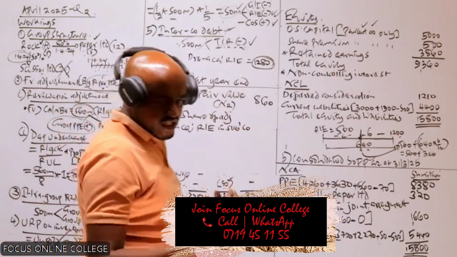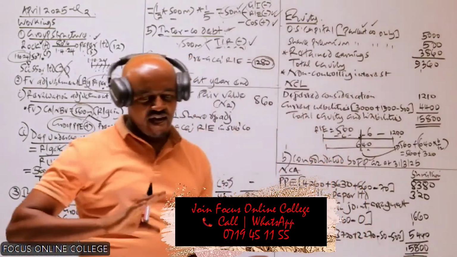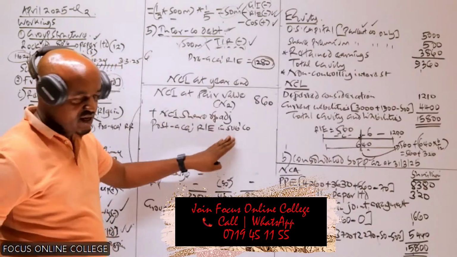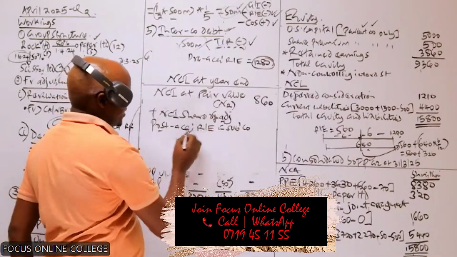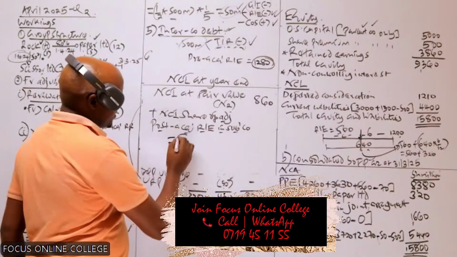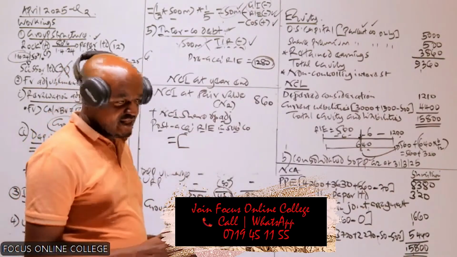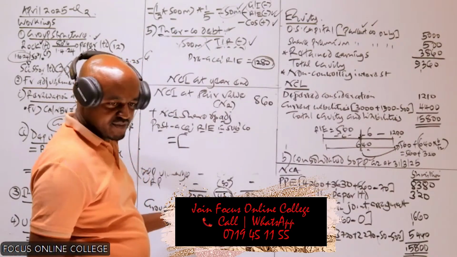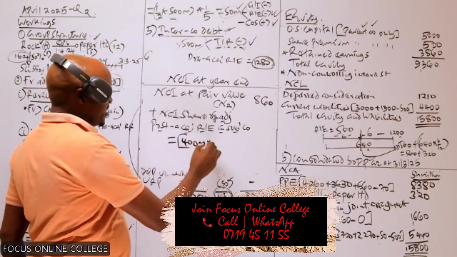So where do we have this figure? The adjusted post-acquisition retained earnings of the subsidiary is basically the figure which we have here. This is the adjusted post-acquisition retained earnings of the subsidiary, which is how much? 400 million. So we get the NCI share of that.